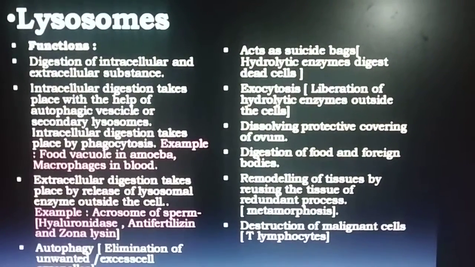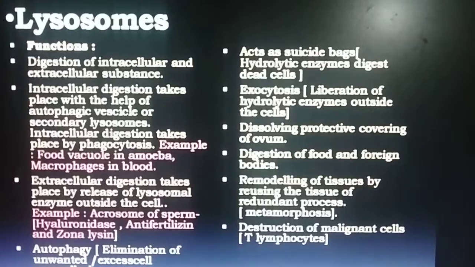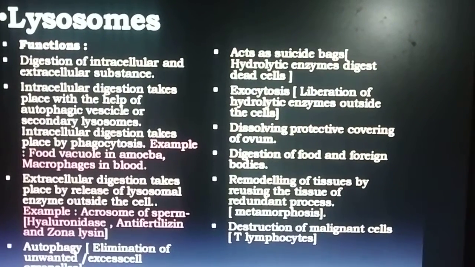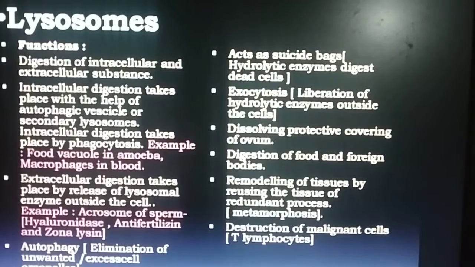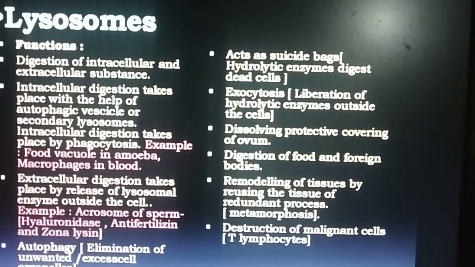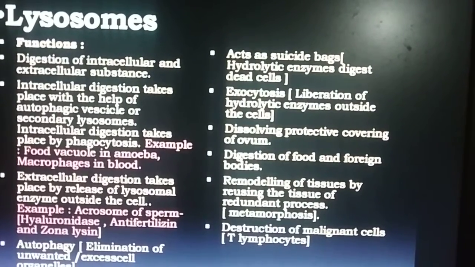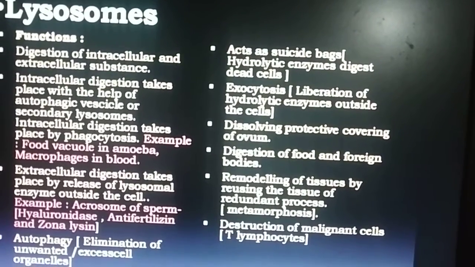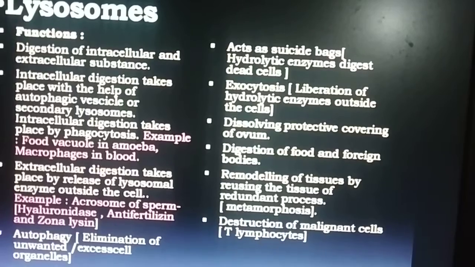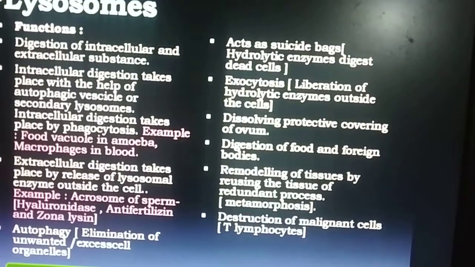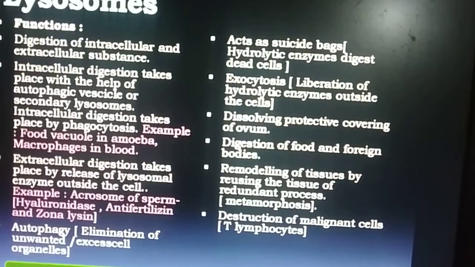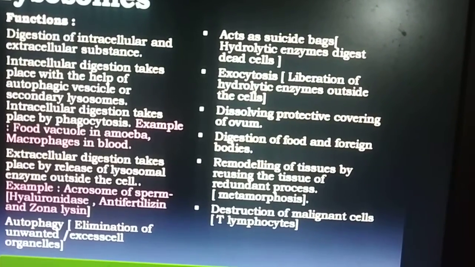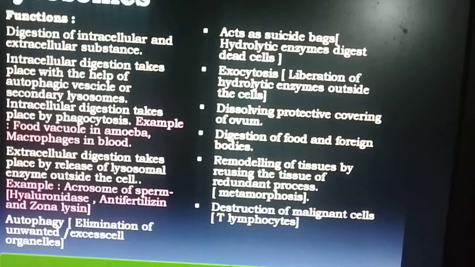Lysosomes perform different functions. Now, we discuss the different functions of the lysosome. First function is digestion of intracellular and extracellular substances. Intracellular digestion takes place with the help of autophagic vesicles or secondary lysosomes, by phagocytosis.